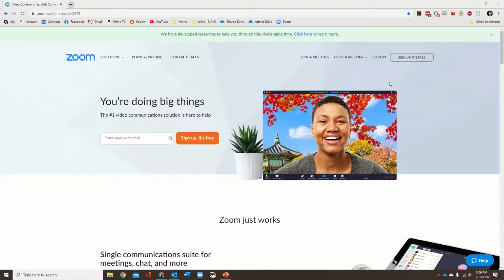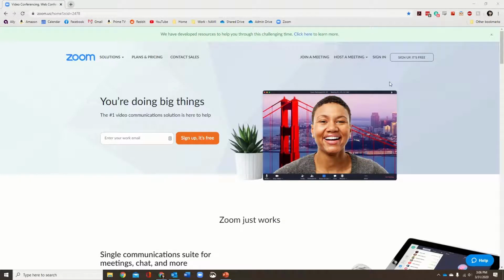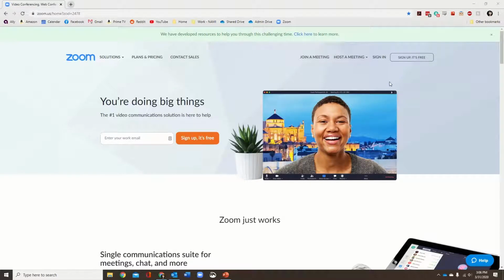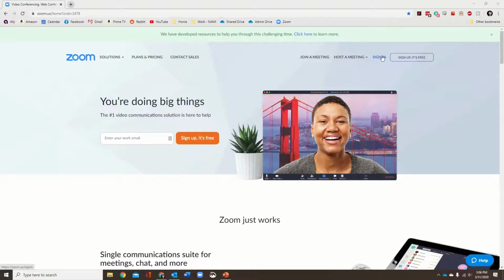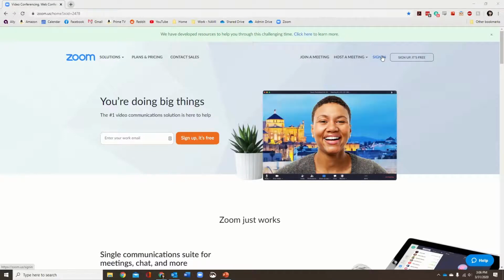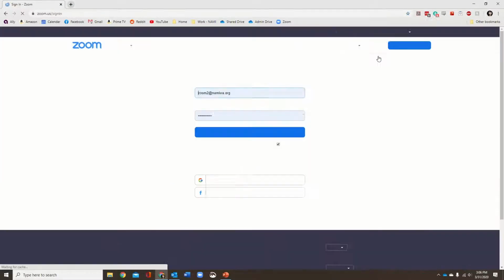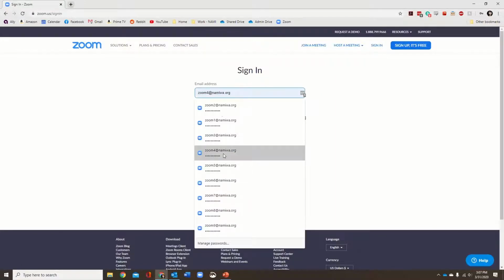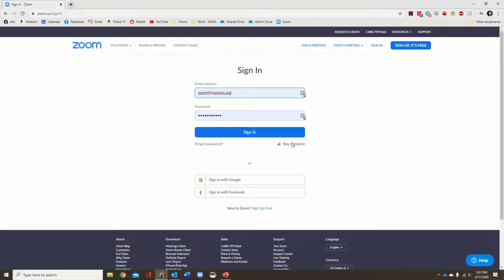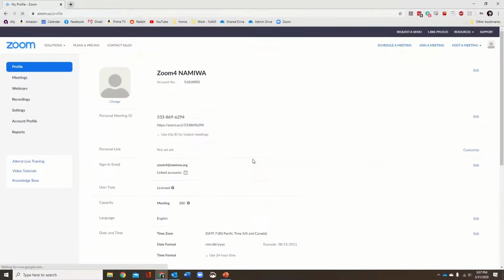This is going to be a little tutorial about how to schedule a meeting, especially recurring meetings such as support groups. So when we are going to schedule something, we want to be on the web page for Zoom. It gives you a lot more options than just the Zoom app does. So we'll use Zoom for right now.